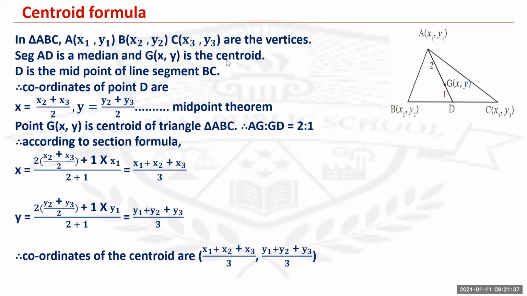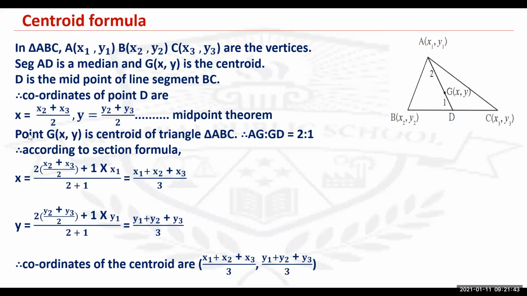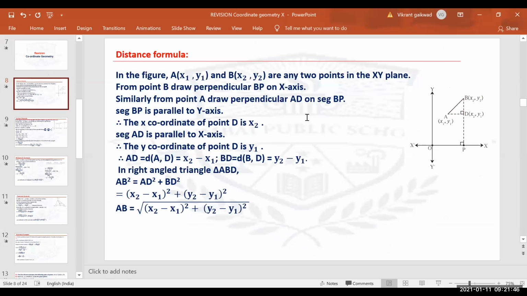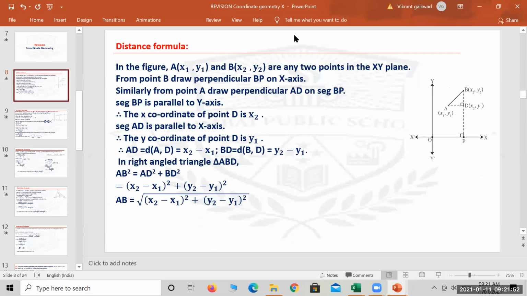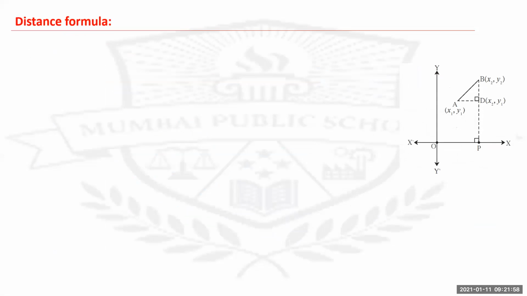Now let's revise the distance formula once again. This is the figure of that distance formula.